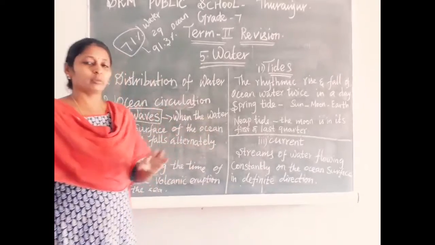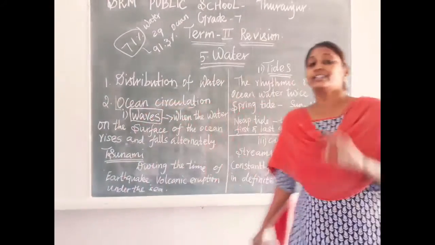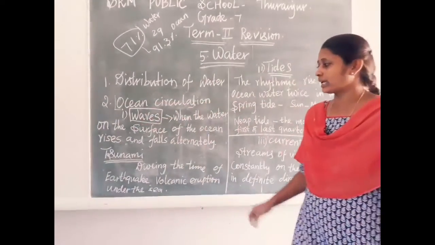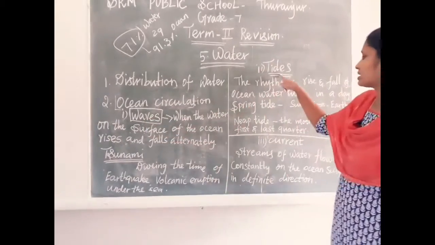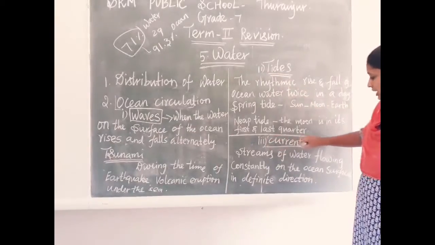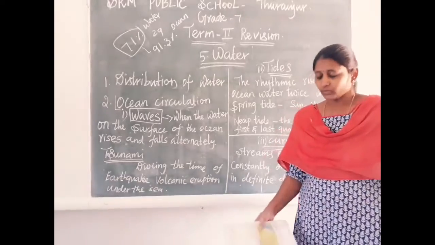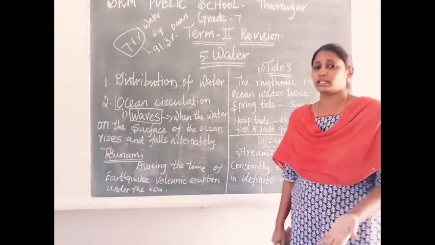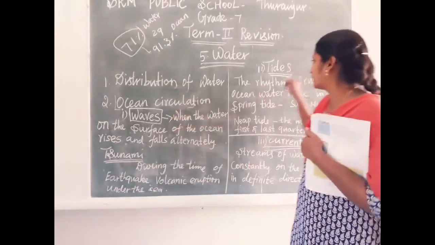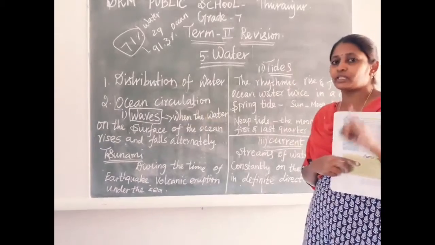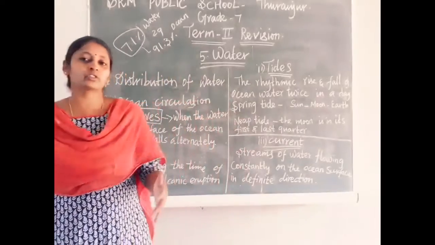We can divide the movement of ocean water into three categories. The first one is waves, the second one is tides, and the third one is ocean currents. So the classification of ocean circulation is waves, tides and currents.